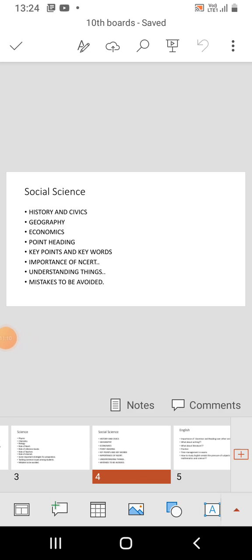And as you would be scoring 35 plus in pre-boards in history and civics, at the end of the year you can go through NCERT line by line and try for 40 out of 40 in history and civics. And one must not forget to do the map skills of history as prescribed by the CBSE. That has to be done.